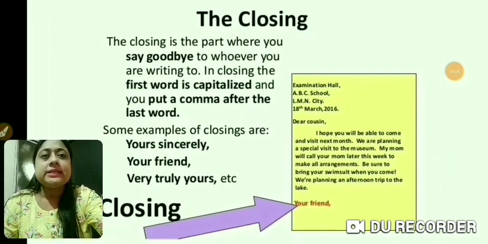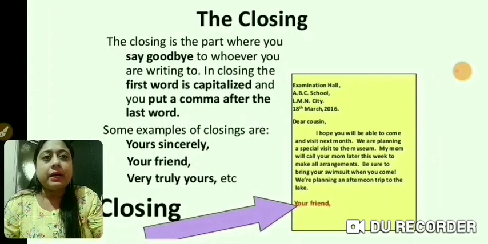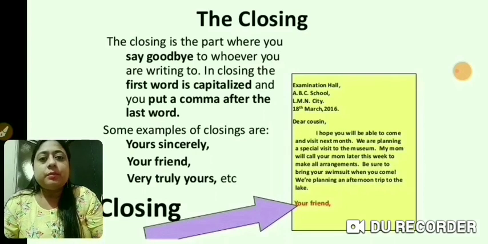The last one is the closing. The closing is the part where you say goodbye to whoever you are writing the letter to. In closing, the first word is capitalized and you put a comma after the last word. Some of the closings are yours sincerely, yours truly, or your loving son or your loving daughter, your loving friend, isn't it?